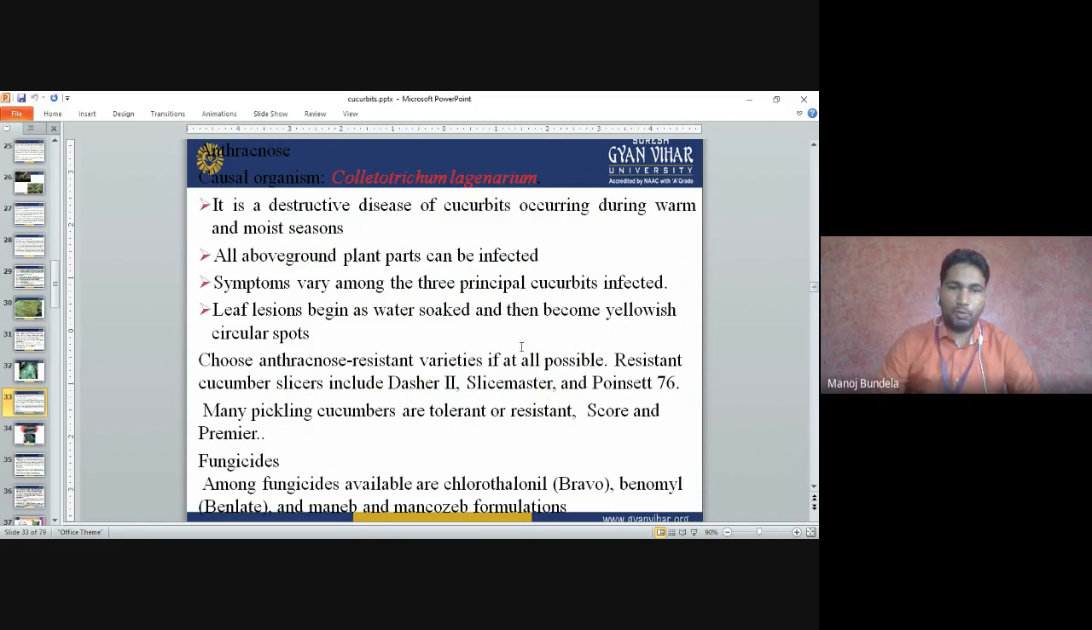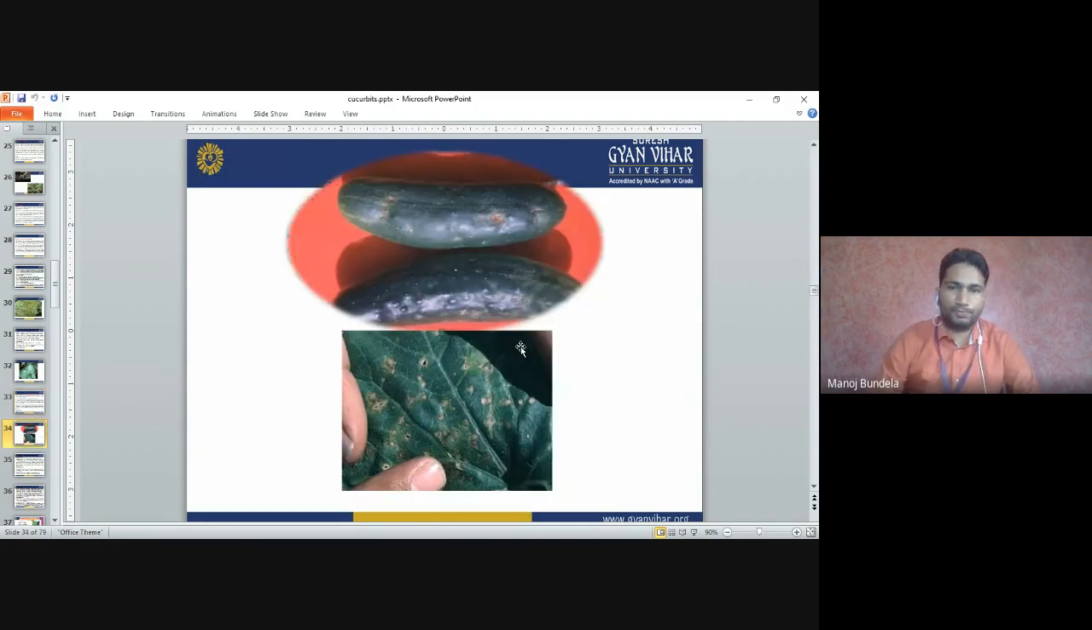Many pickling cucumbers are tolerant and resistant to scab and anthracnose. Next, fungicides we can use to control anthracnose: Benomyl, Maneb, or Mancozeb formulations. These are anthracnose symptoms on developing fruits and leaves.